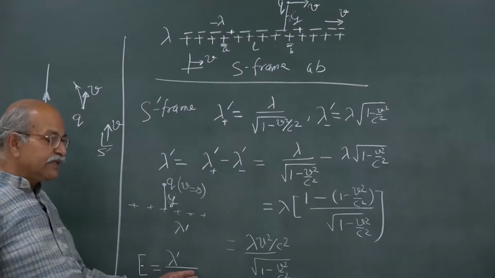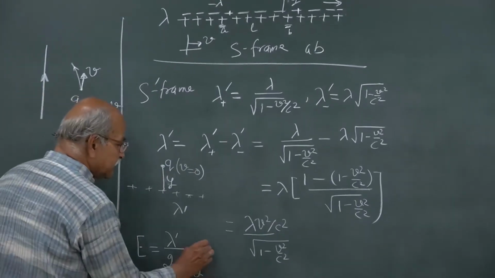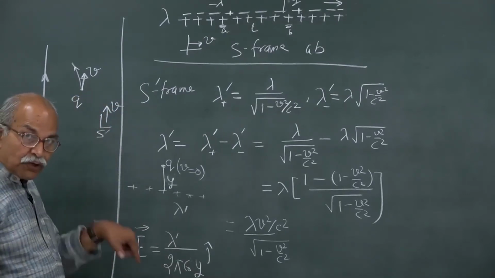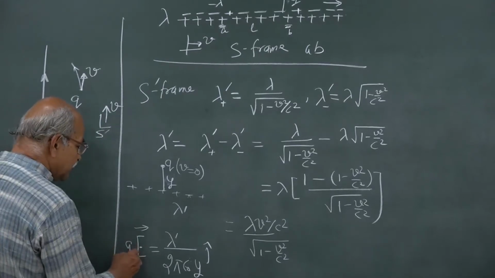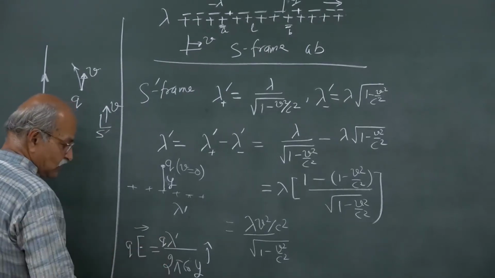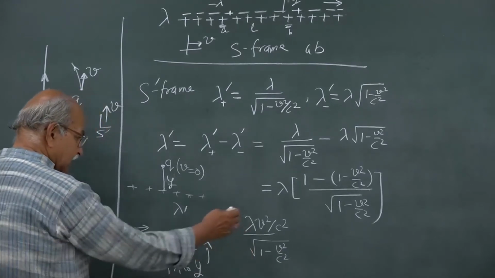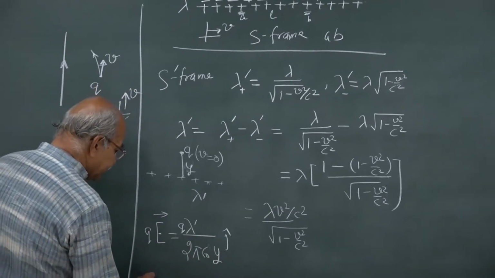So, that is the electric field in which direction? In y direction. So, j cap. So, force will be q times E. So, if I write force, it will be q times this, and lambda prime is here, remember lambda prime is here. So, we can write that also here. So, what is Fx?